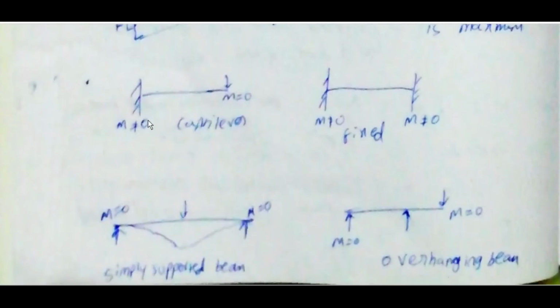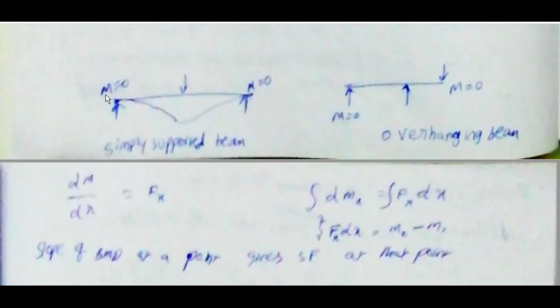M not equal to 0, M not equal to 0. Fixed cantilever beam: where it is fixed, it resists moment, so moment will be there. Fixed on both sides, both resist, so M not equal to 0, M not equal to 0. Simply supported beam: rotation is not resisted on both sides, so M is equal to 0 at both sides. Overhanging beam, M is equal to 0, M is equal to 0.